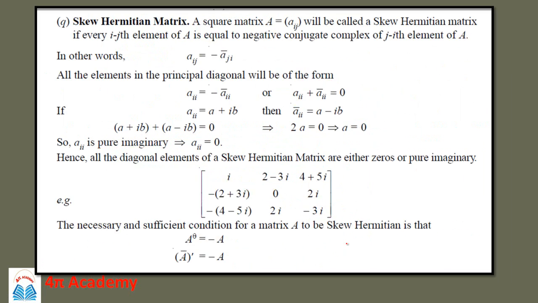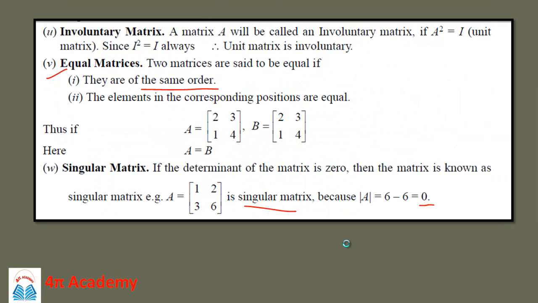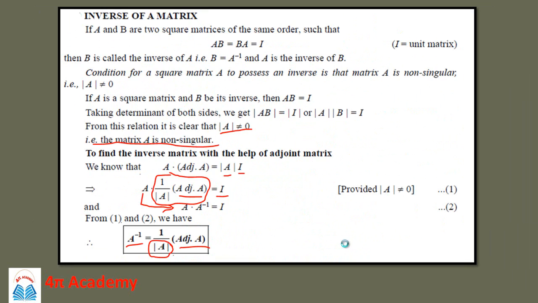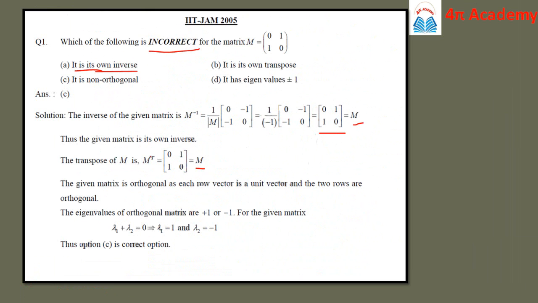So you can try it yourself. Here this is my matrix [0 1; 1 0], and if you multiply this by its transpose, which is again the same matrix [0 1; 1 0], then you will see that the product is an identity matrix, which is [1 0; 0 1].